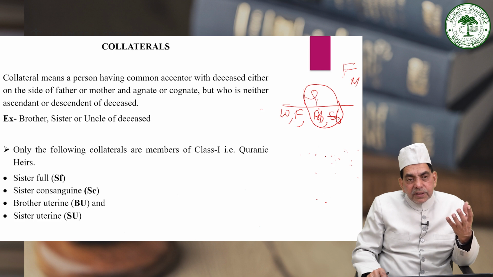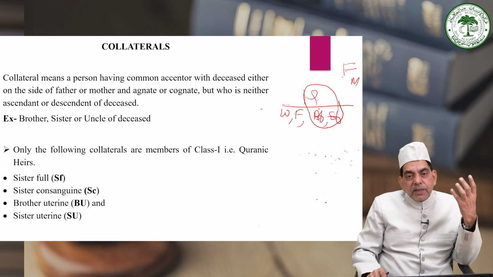So the definition is that collateral means any person or persons having the common ancestor.